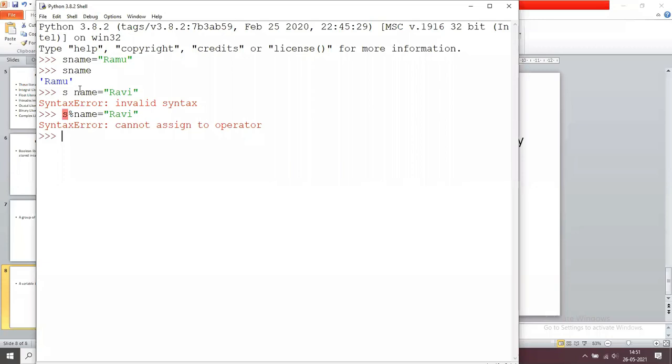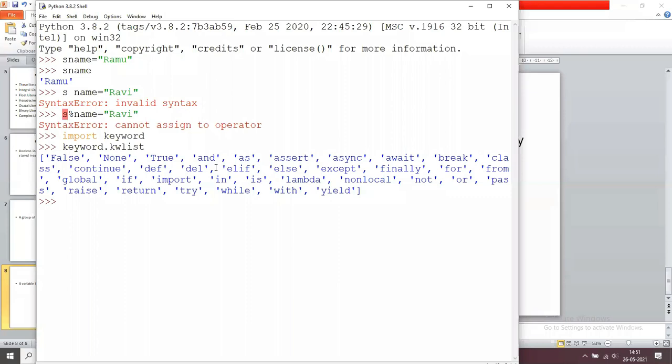Another important point is we don't use keywords as variable names. What is a keyword? A keyword is a reserved word, meaning these words are defined for some special purpose only. First we see the keywords. Import keyword, then keyword dot list. These are the different keywords available in Python.